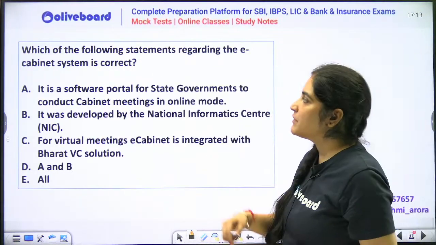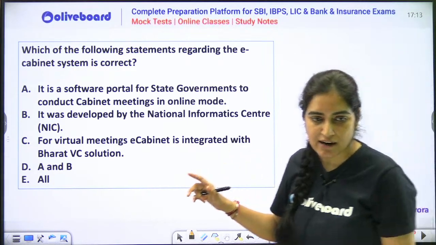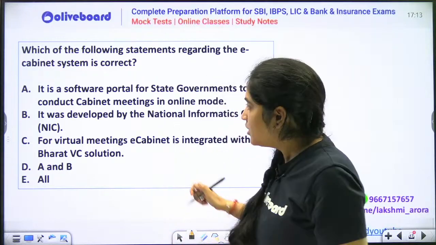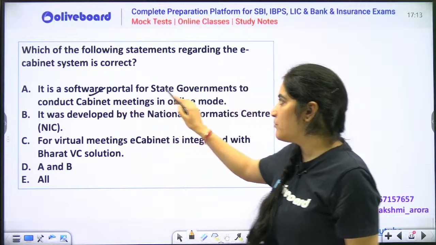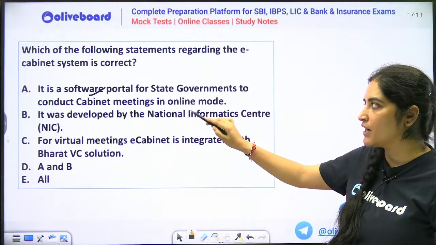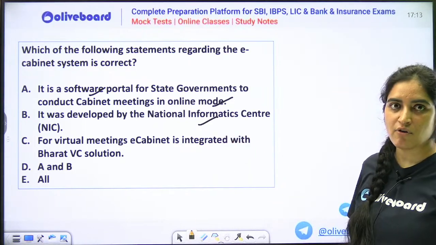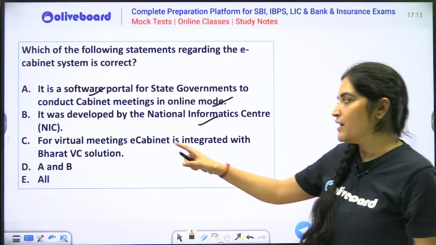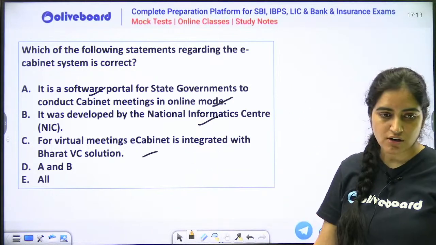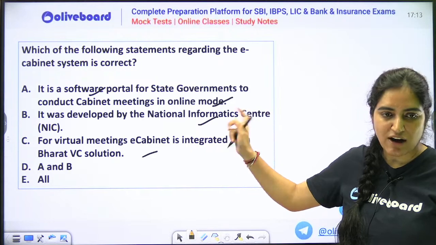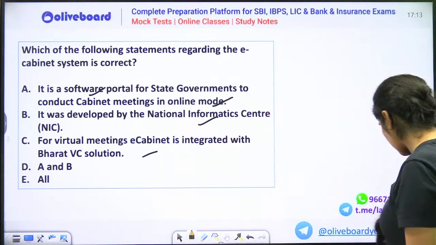Which of the following statement regarding the e-cabinet system is correct? Very good, Kshitij. The e-cabinet system से related कौन सा statement correct है? It says that it is a software portal for state government to conduct cabinet meetings in online mode. It was developed by your NIC, which is your National Information Center. And for virtual meetings, e-cabinet is integrated with your Bharat VC solution. You have to tell me which of the following statement with regard to your e-cabinet is correct.